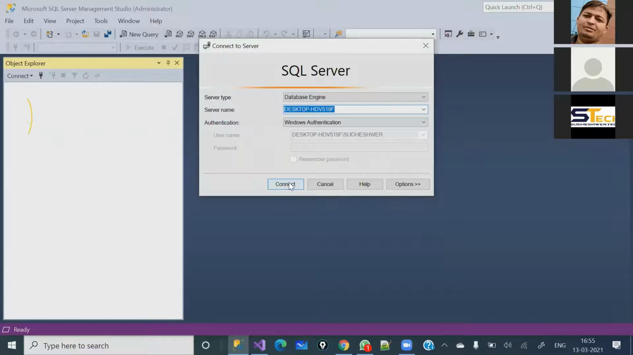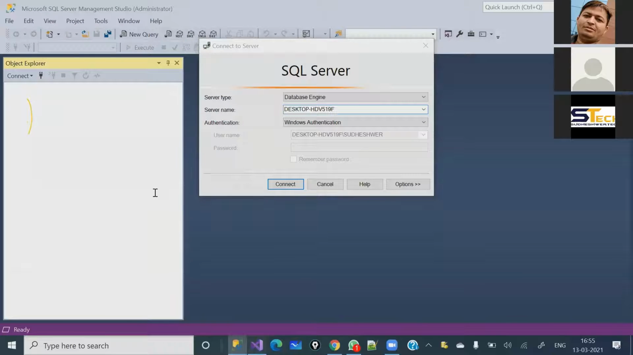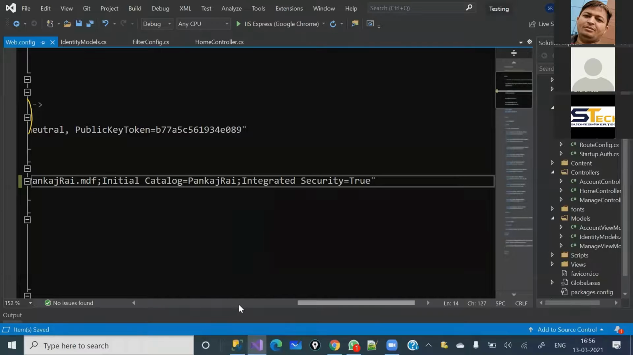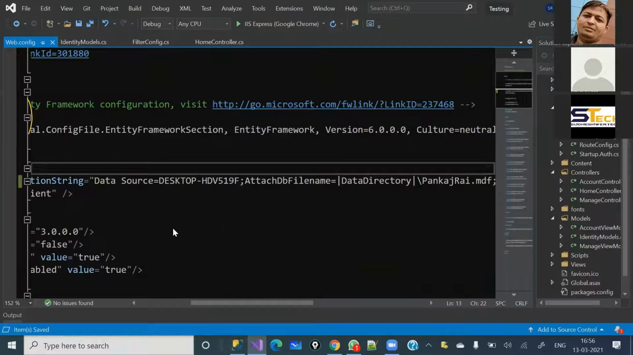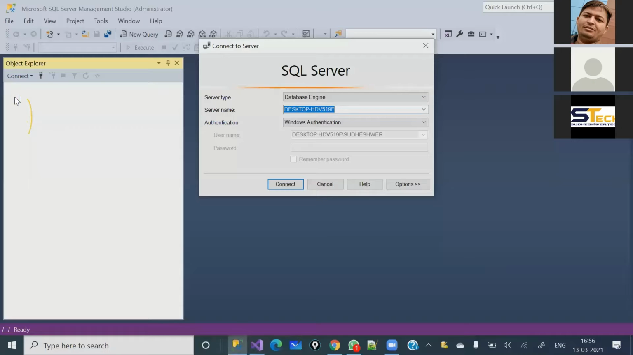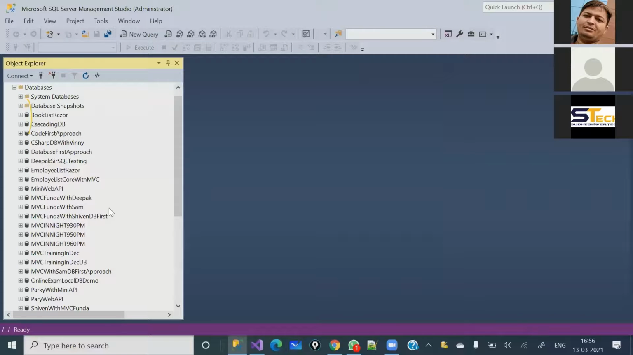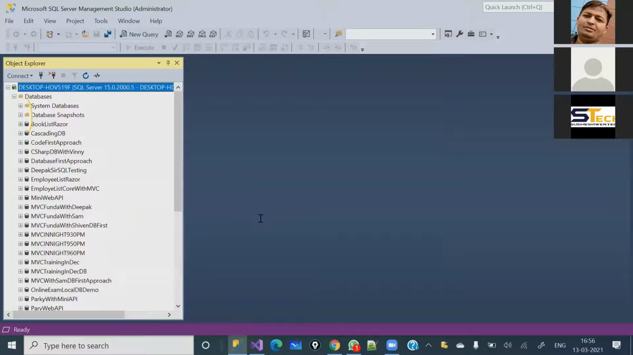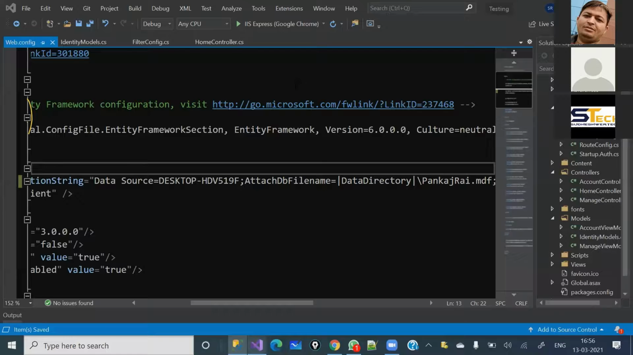So first of all, let me click on connect. Okay, it is working fine. So I'm going to disconnect again, and I need only this server name. So I'm just going to copy, and I'm going to replace this data source with this value. And I'm going to connect it again, and let me show you there is not any database with the name Pankaj Rai. That's the reason I have kept the name, that will be unique, because that name does not exist in my database. Okay. Now let's come back here, and first of all, I'm going to do the migration here.